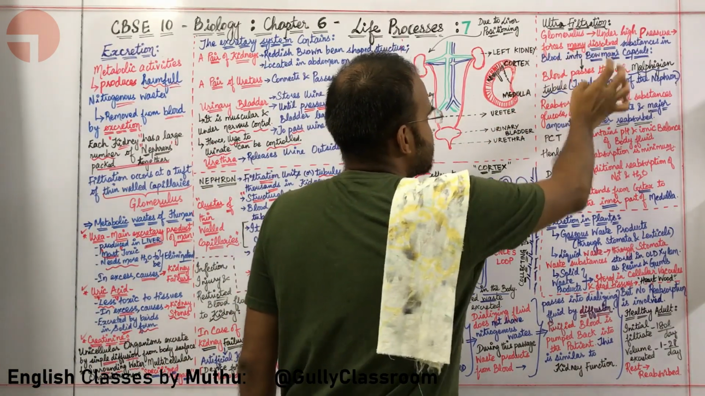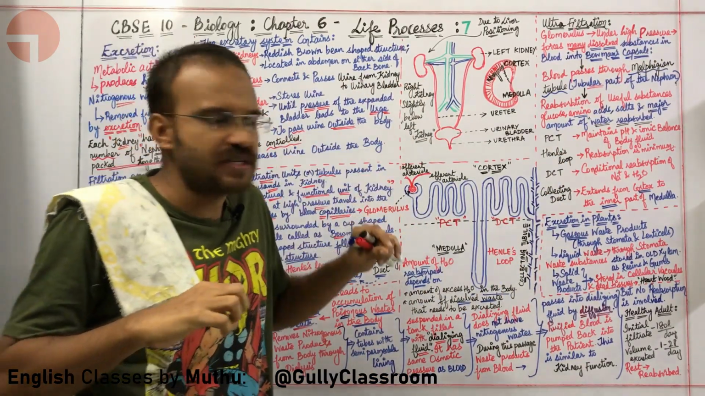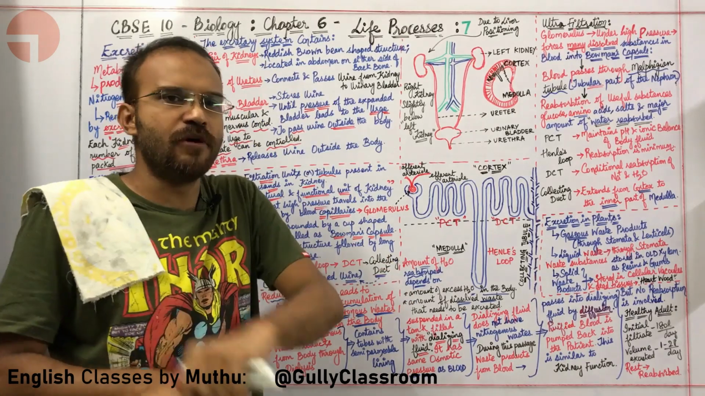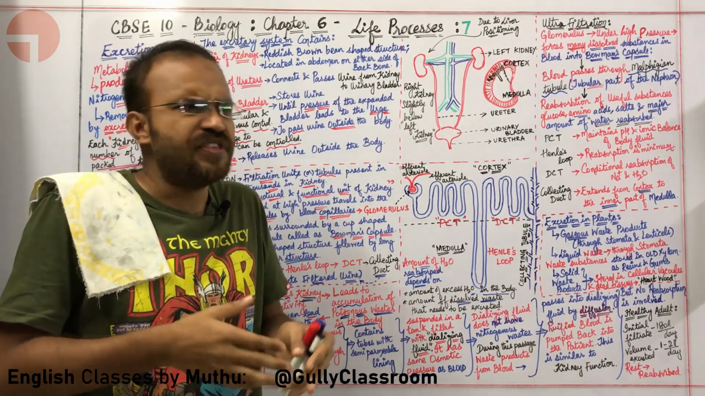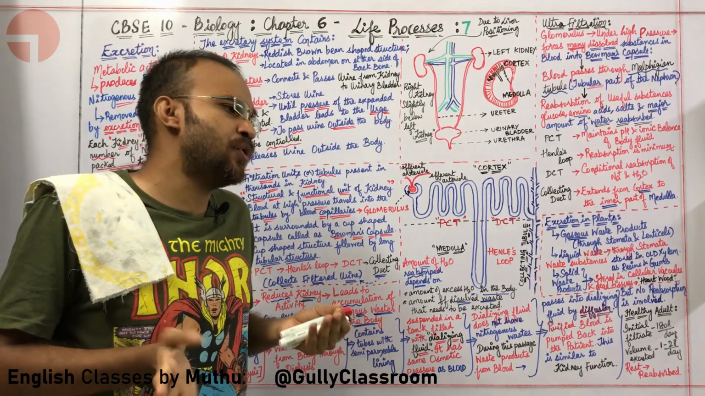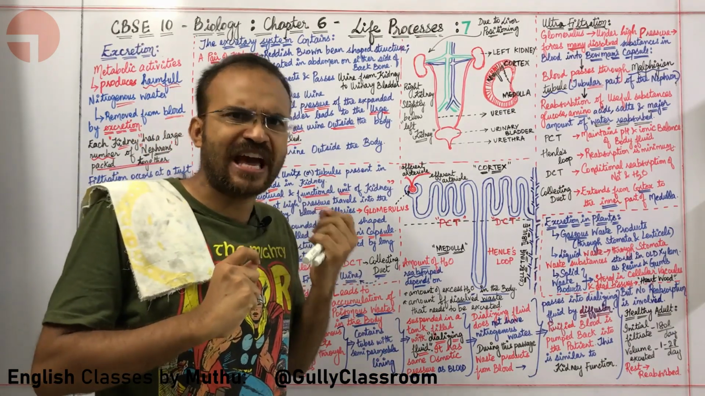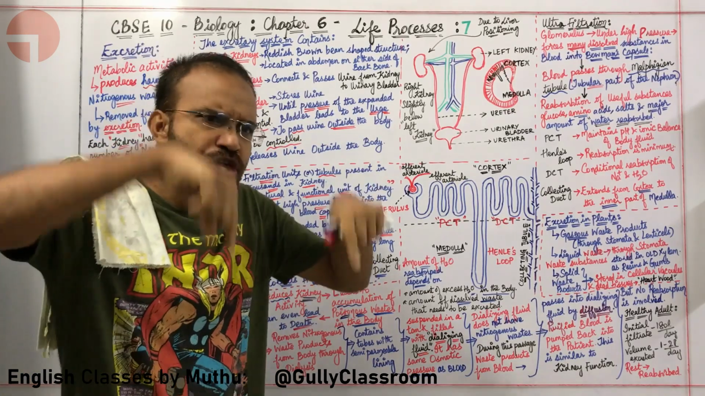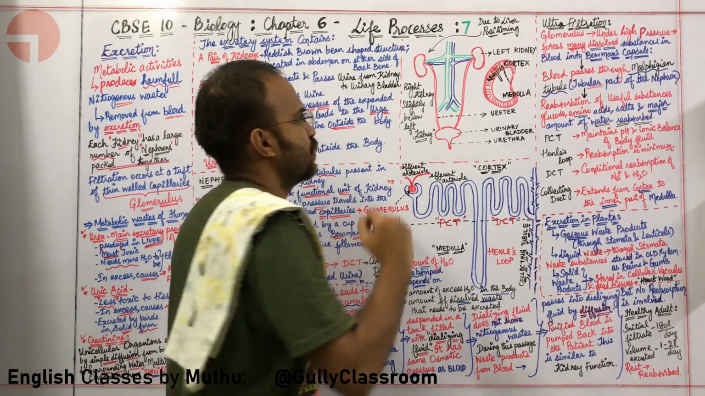Here the glomerulus, under high pressure, forces many dissolved substances in the blood into the Bowman's capsule. A lot of dissolved substances are in the blood, which might include salts and amino acids. All these materials are forced from the capillaries in the glomerulus into the Bowman's capsule due to the high pressure in the glomerulus. Okay, sir.